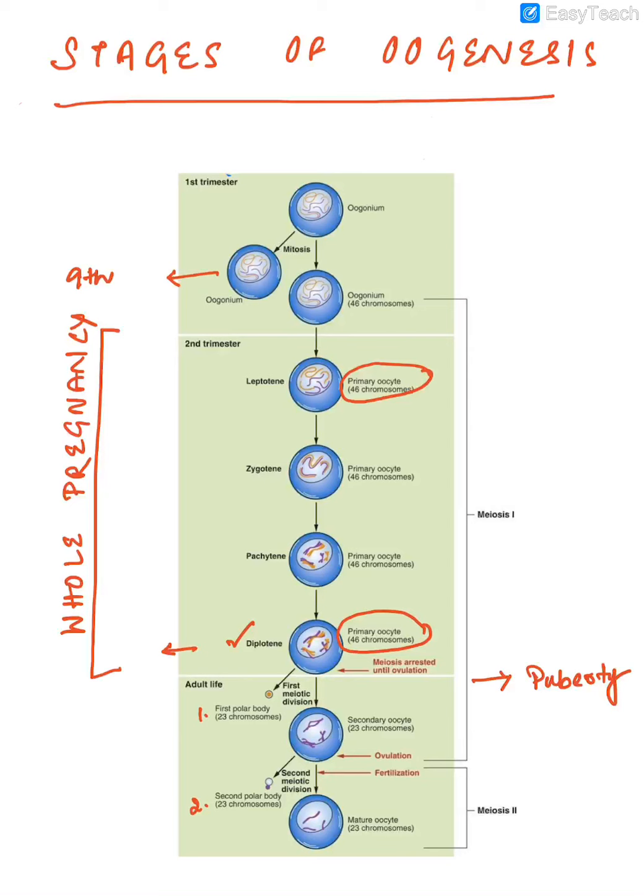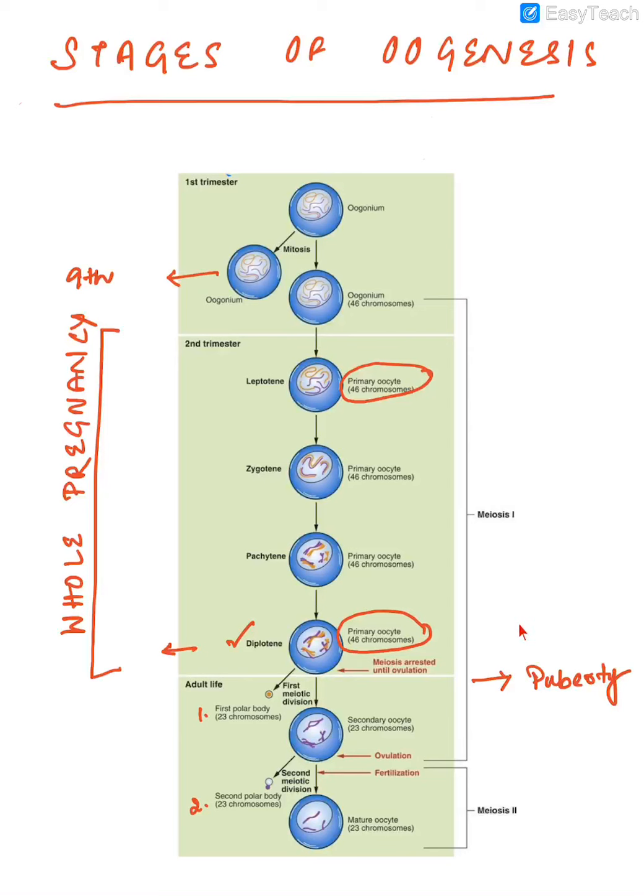Okay. Now, what will happen when the girl reaches puberty? The hypothalamus is again activated. It produces GnRH, which acts on the pituitary to produce gonadotrophins, and FSH levels increase in the females, and this causes the meiosis that is arrested at the diplotene stage of prophase 1 to be resumed again.